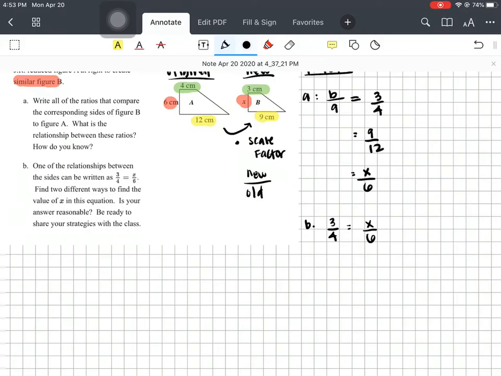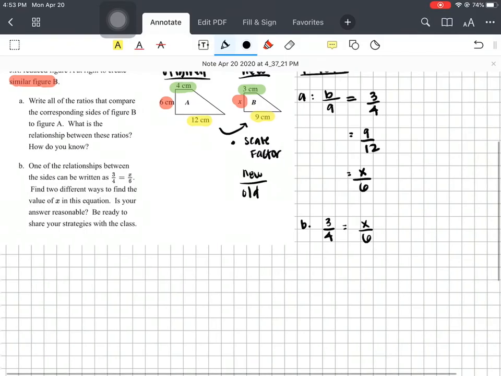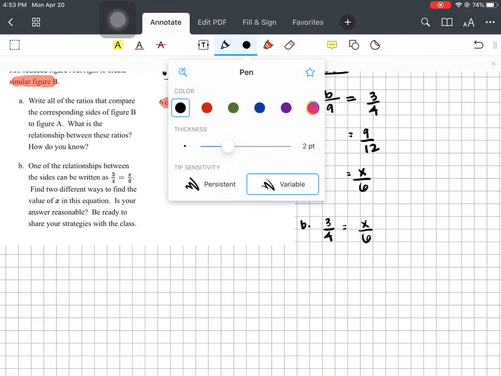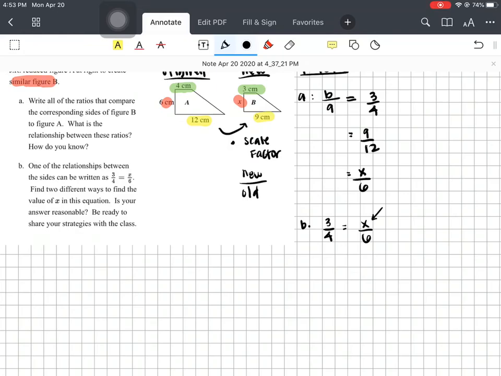Is your answer reasonable? Okay, so first, finding a reasonable answer for X, for this number right here. If we look at this, going from 4 to 6, it's getting larger. So when we go from 3 to X, the number will be larger at the same time, the same rate. Is it going to be ridiculously large? No, because from 4 to 6, it's not that much of a jump. Okay, so let's look at some strategies that we've learned so far.